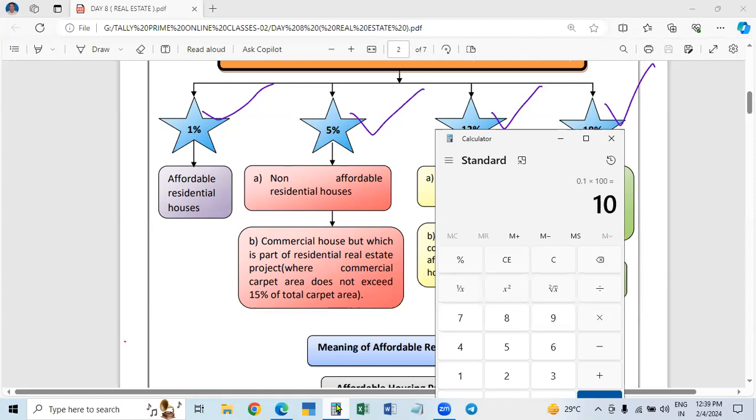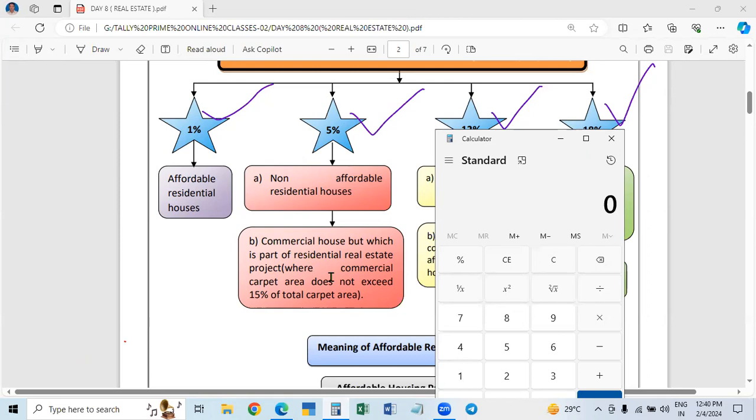So less than 15%. In this case, this commercial house is also taken as residential real estate only. Then only 5% will be charged, without ITC. So 5% is imposed for the commercial house also.